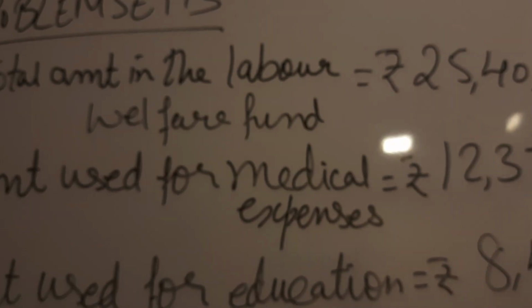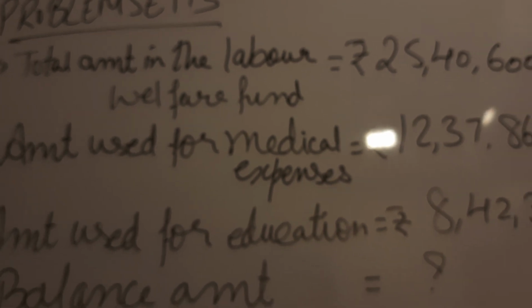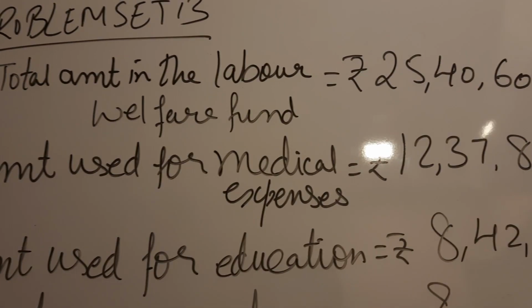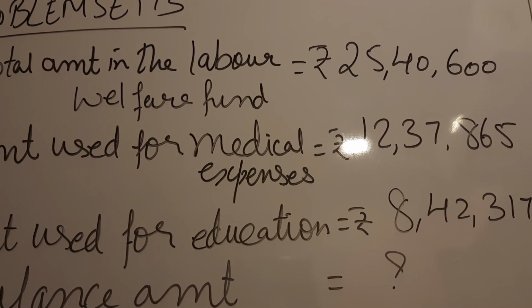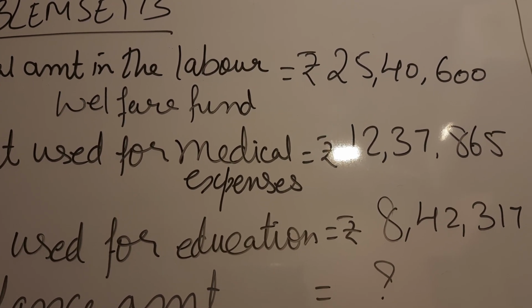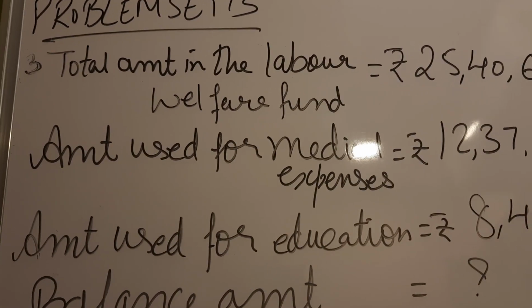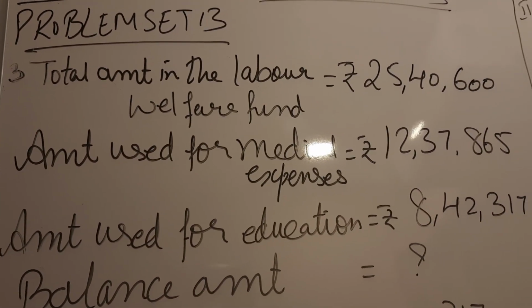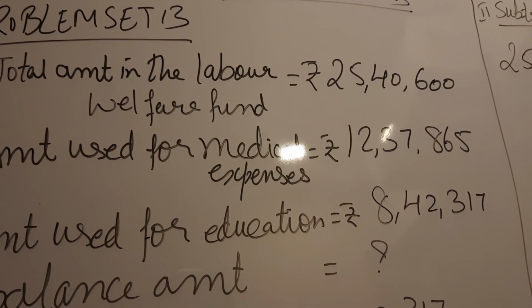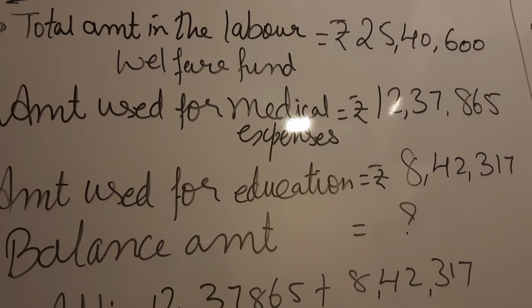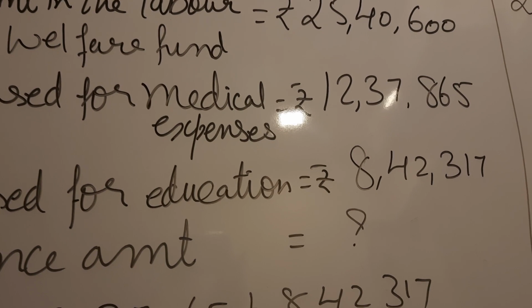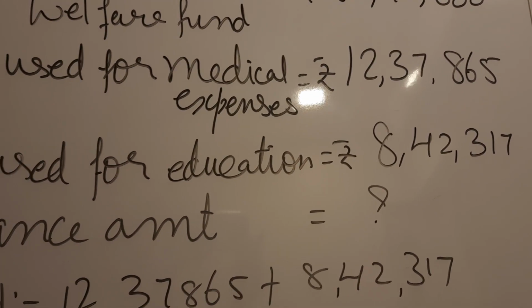Let's solve. So children, total amount in the Labour Welfare Fund is 25,40,600 rupees. Amount used for medical expenses, 12,37,865. Amount used for education, 8,42,370.